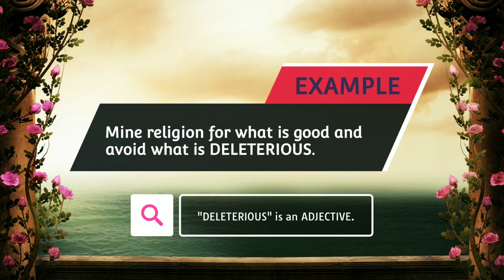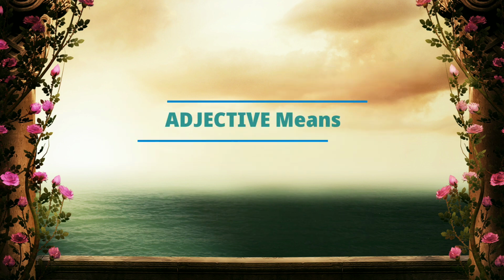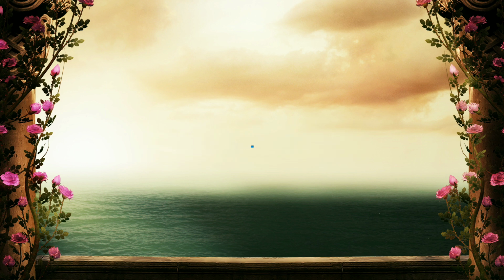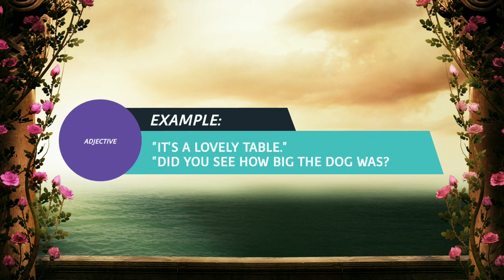Here deleterious is an adjective. An adjective is one of the 8 parts of speech. Adjectives provide further information about a noun. Specifically, they explain more about a noun's size, shape, age, color, origin, or material. Example: it's a lovely table. Did you see how big that dog was?